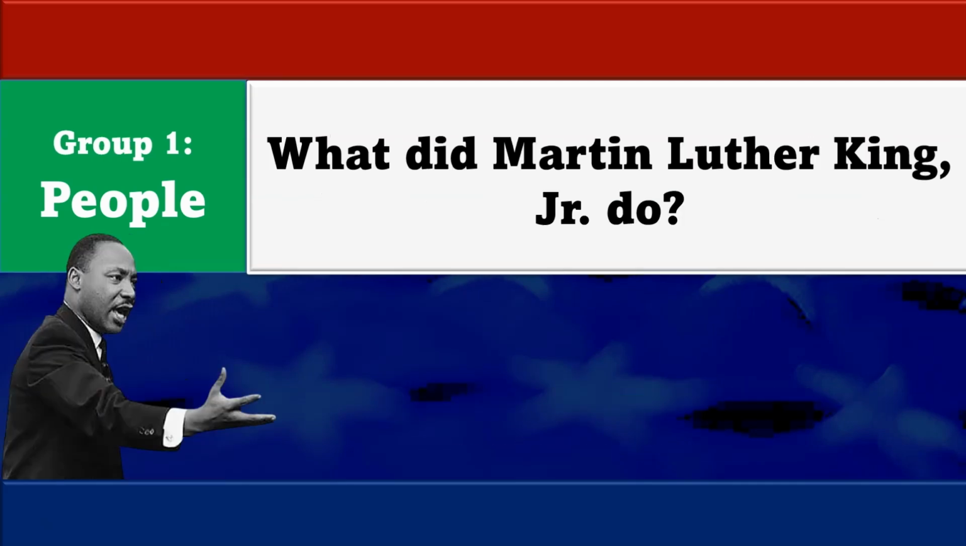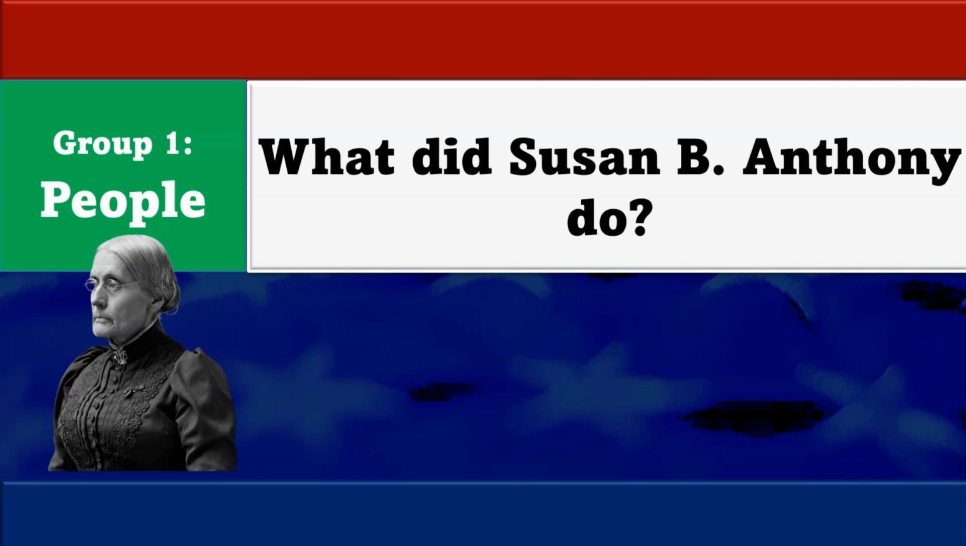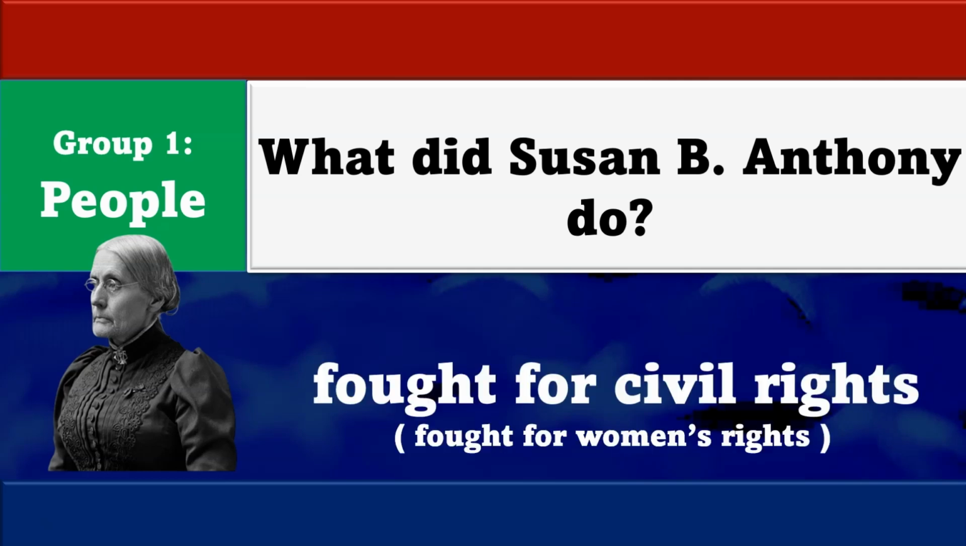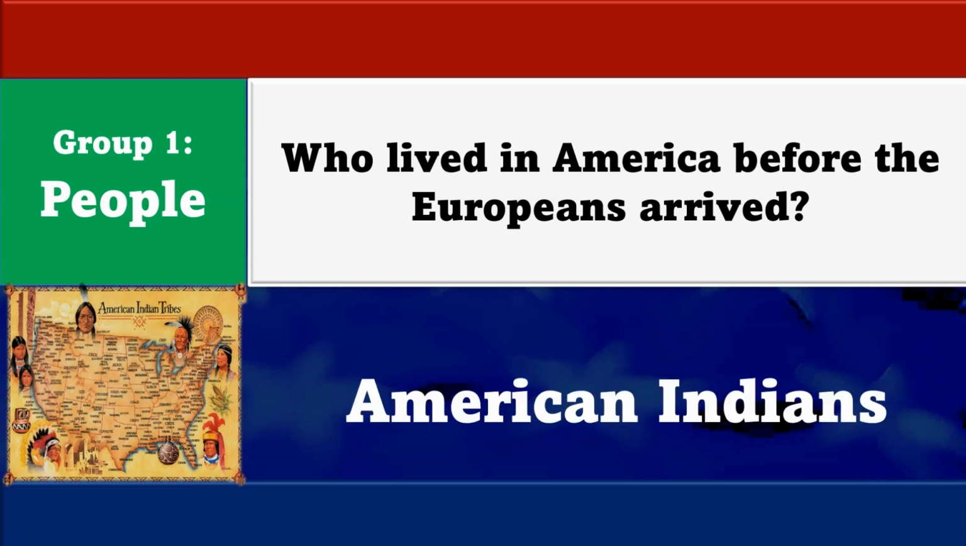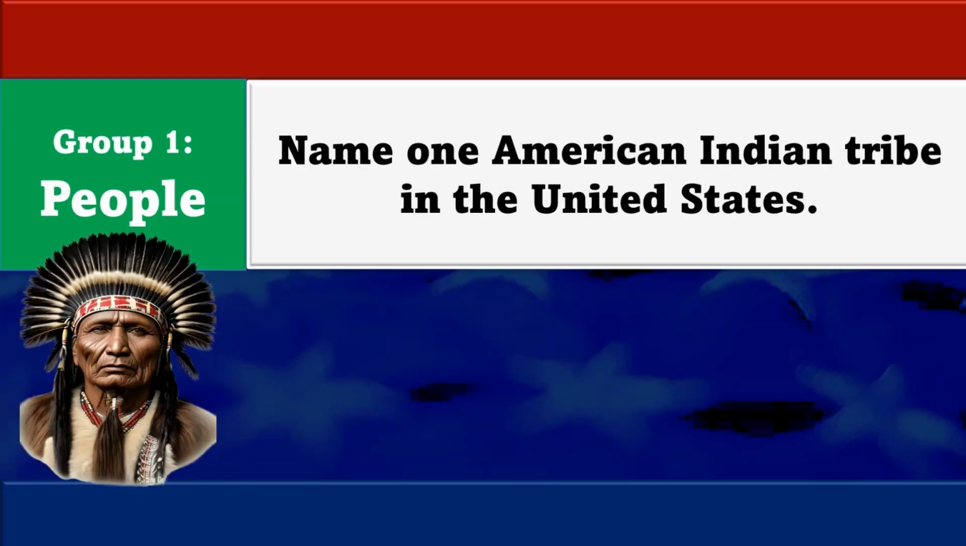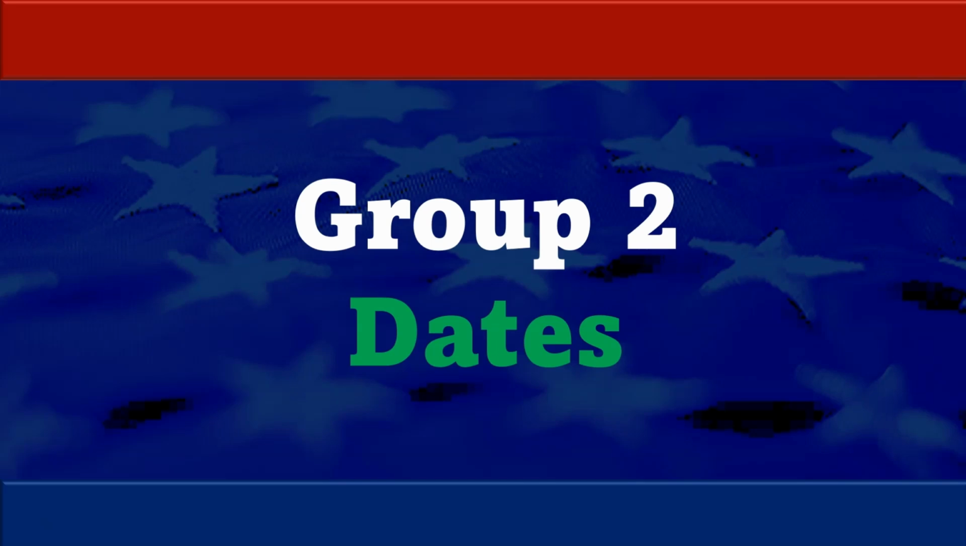Freed the slaves. What did Martin Luther King Jr. do? Fought for civil rights. What did Susan B. Anthony do? Fought for civil rights. You can also say fought for women's rights. Who lived in America before the Europeans arrived? American Indians. Name one American Indian tribe in the United States. Cherokee. What group of people was taken to America and sold as slaves? Africans.